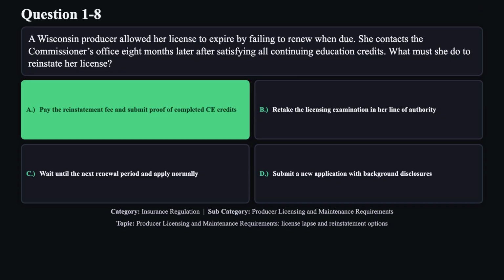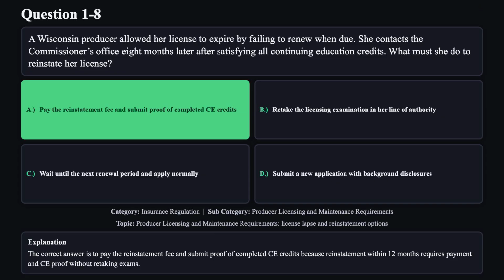The correct answer is A. The correct answer is to pay the reinstatement fee and submit proof of completed CE credits because reinstatement within 12 months requires payment and CE proof without retaking exams.